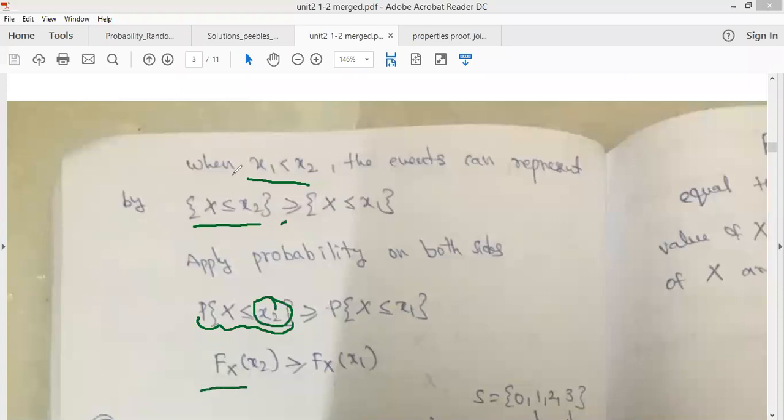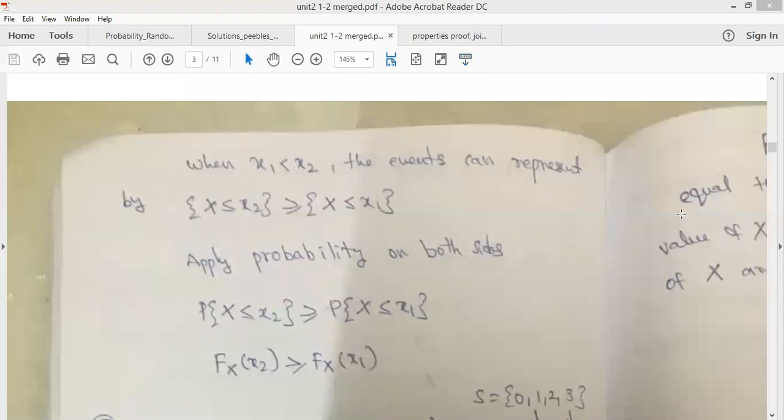Because how many events will we have for x less than or equal to x2? It will have more events compared to x less than or equal to x1. So the cumulative distribution function for x less than or equal to x2 will be greater than or equal to the cumulative distribution function for x less than or equal to x1. So this is the proof of the third property.